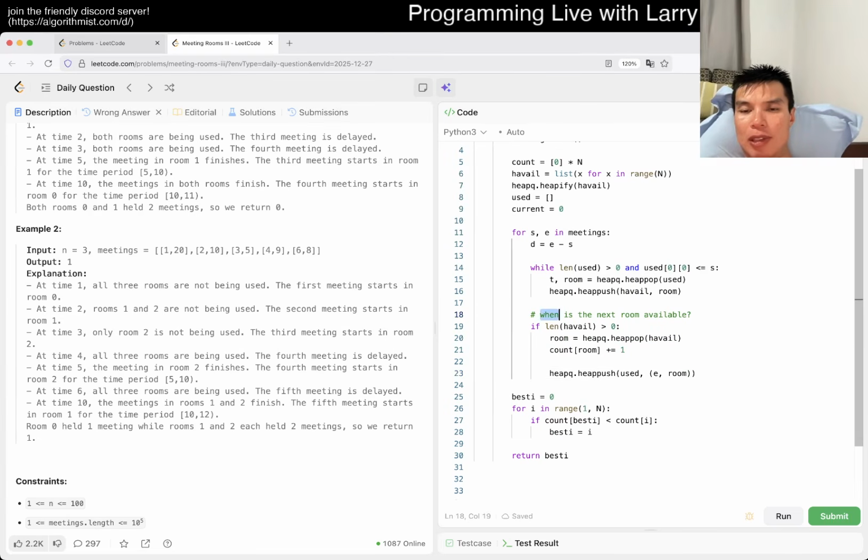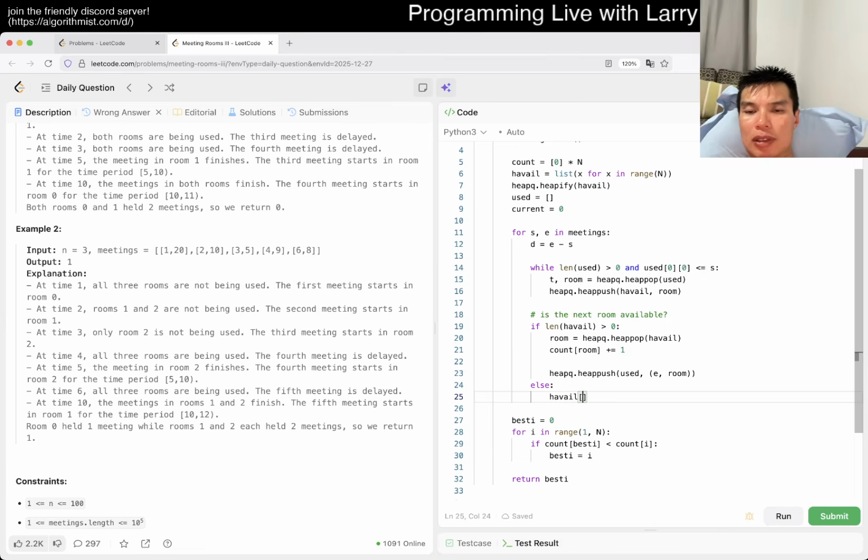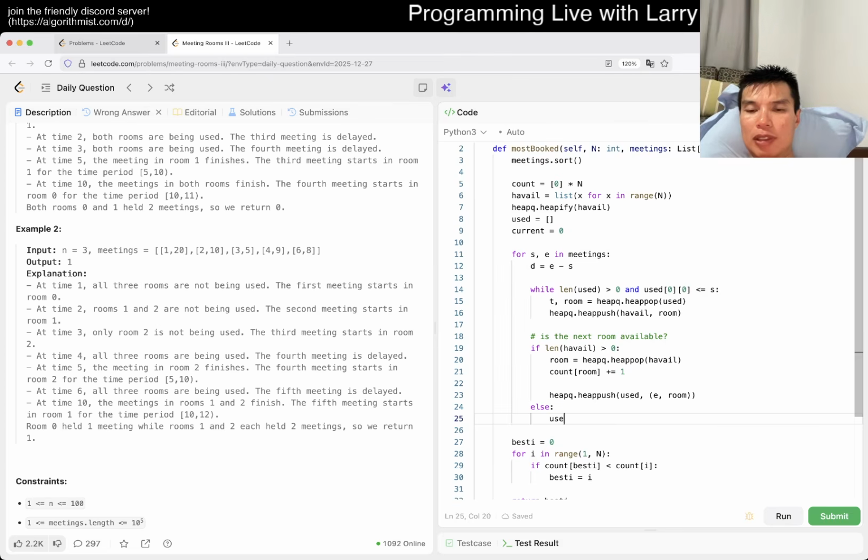Is the next one available? Okay, so if it's not, that's where my t kind of went away, right? We want to say else, then h available of the, no, the other one, if used, right? So by definition, if this is 0, then that means that everything in used is whatever, so then we just take the next one, right?